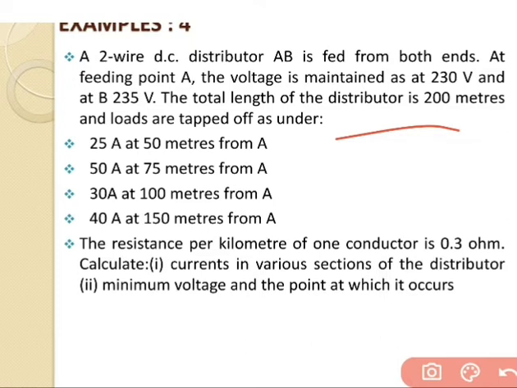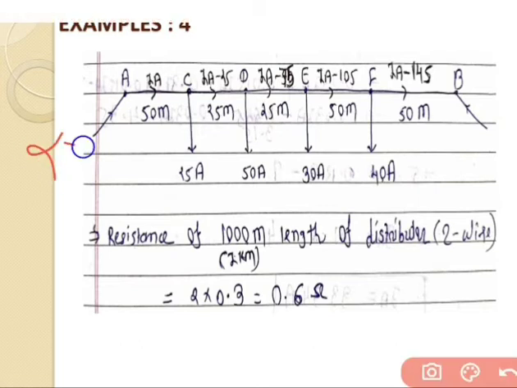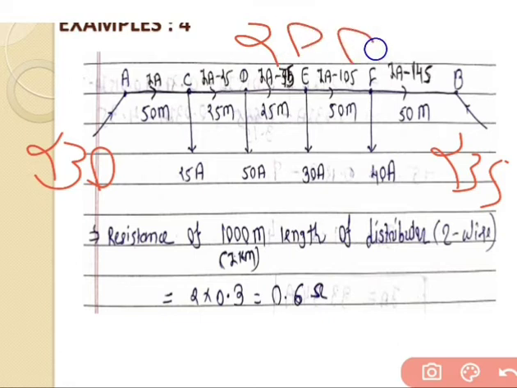The voltage which is maintained at point A is 230 volt, and at point B it is 235. So the voltage maintained at point A is 230 over here, and point B is 235, and the length of the distributor is 200. So based on that, try to make a figure.